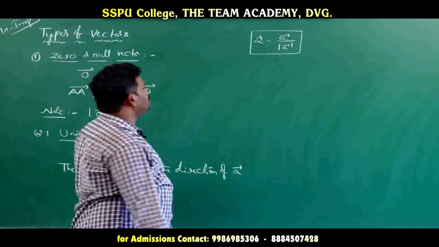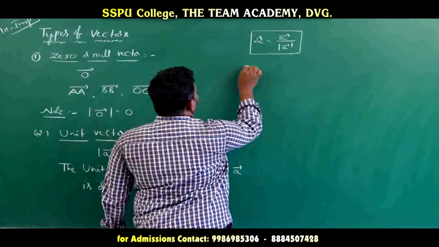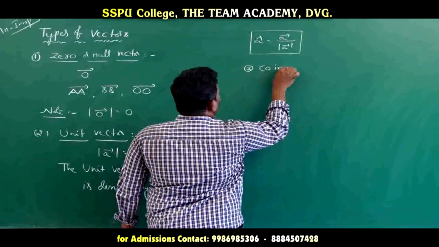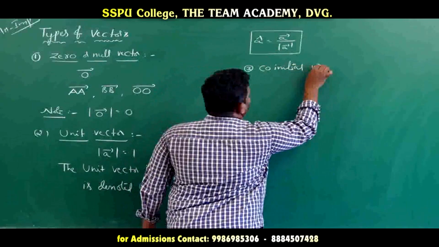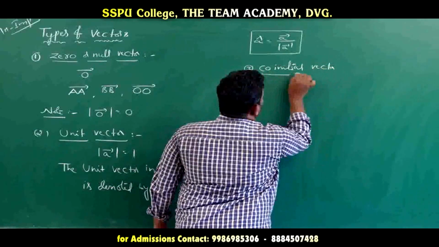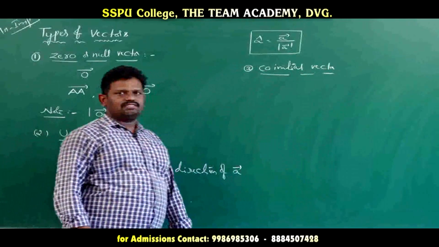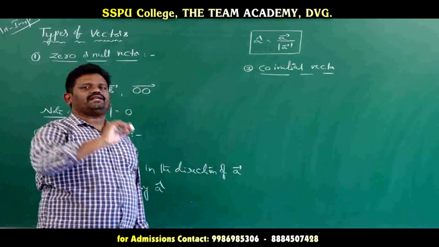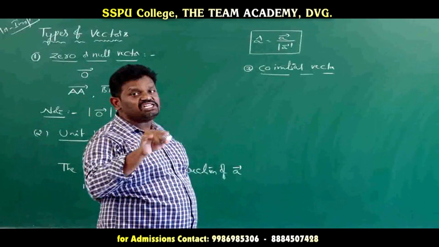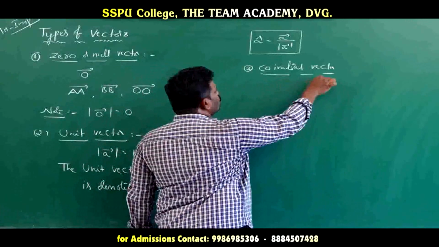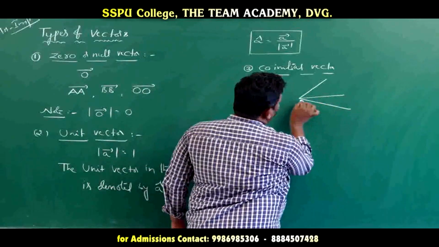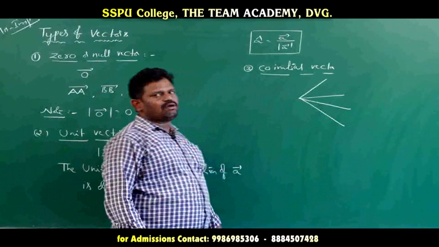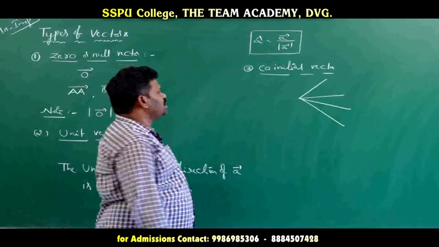Next, the third one, co-initial vectors. Two or more vectors having the same initial point are said to be co-initial vectors.